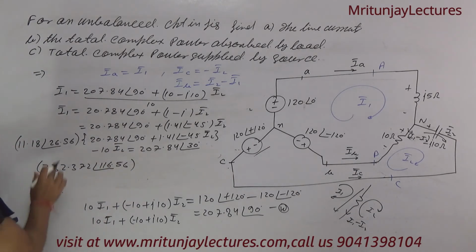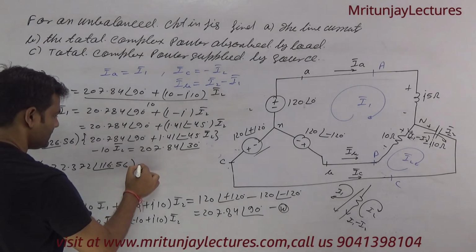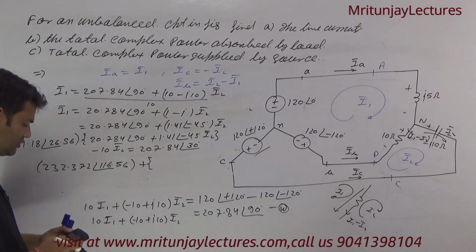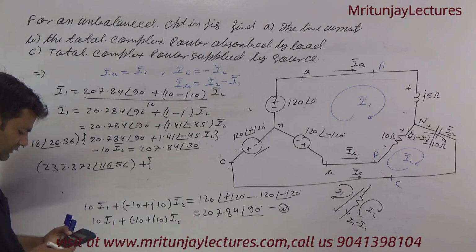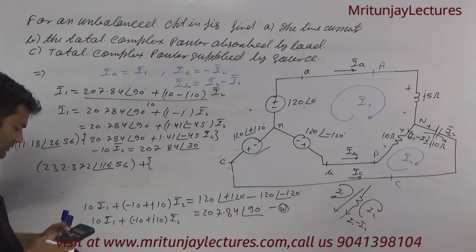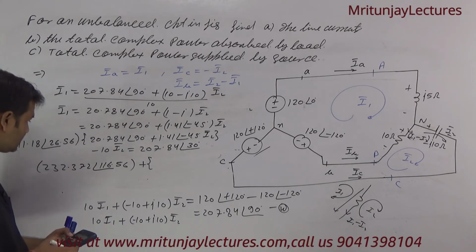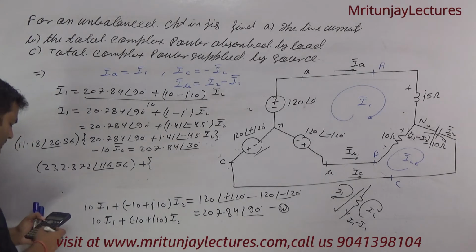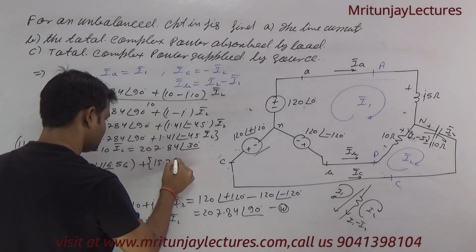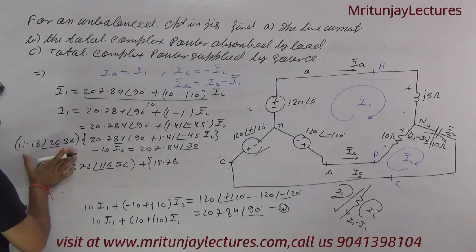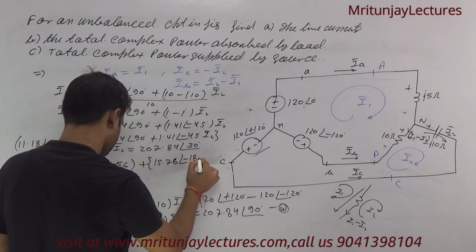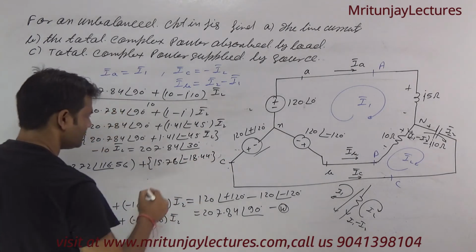Okay, after that this one is multiplied by this one, so we get 1.41 at the angle minus 45 into 11.18 at the angle 26.56, that is we get 15.776, the multiplication of this one into this one, at the angle minus 18.44 into I2.